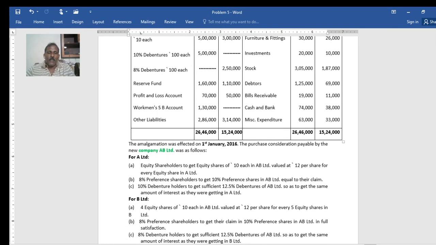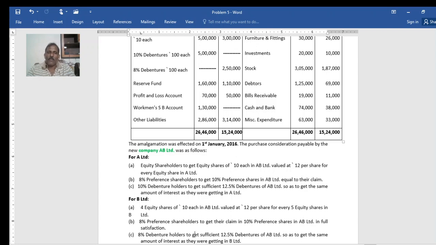Then 8% preference shareholders get their claim in 10% preference shares in full satisfaction. See, the preference shares of B Limited are 3 lakh. Now they will get the same 3 lakh amount, but the percentage differs. There is no difference for the purchase consideration. Then the 8% debentures of B Limited get new debentures at 12.5%.